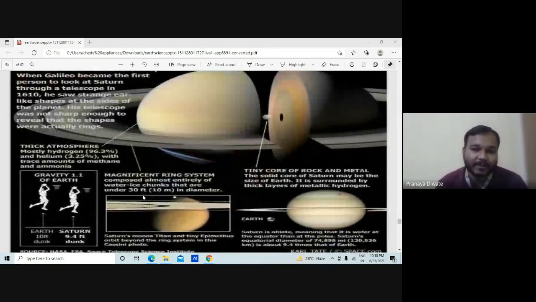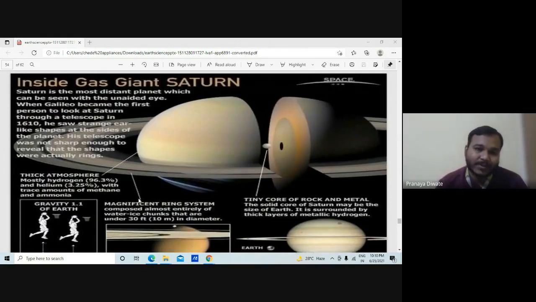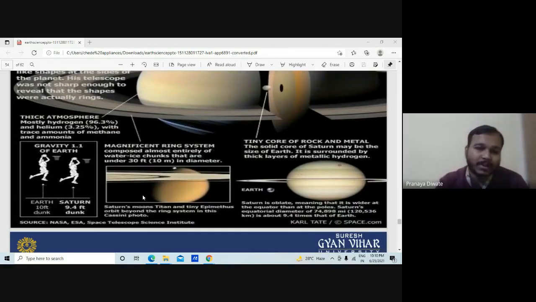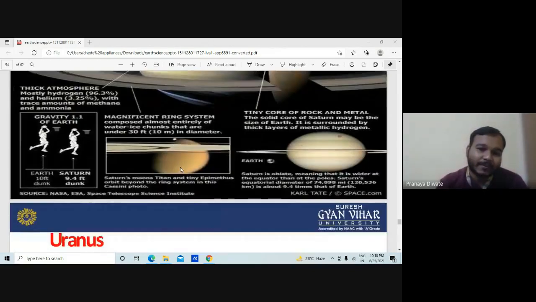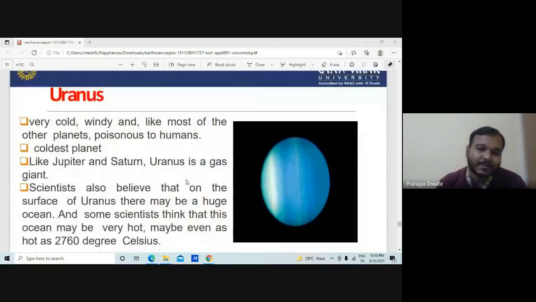The gravity of Saturn is equal to the Earth's. It does not change too much. The magnificent ring system of Saturn is composed almost entirely of water ice chunks that are under 30 feet in diameter. Then the next one is Uranus.